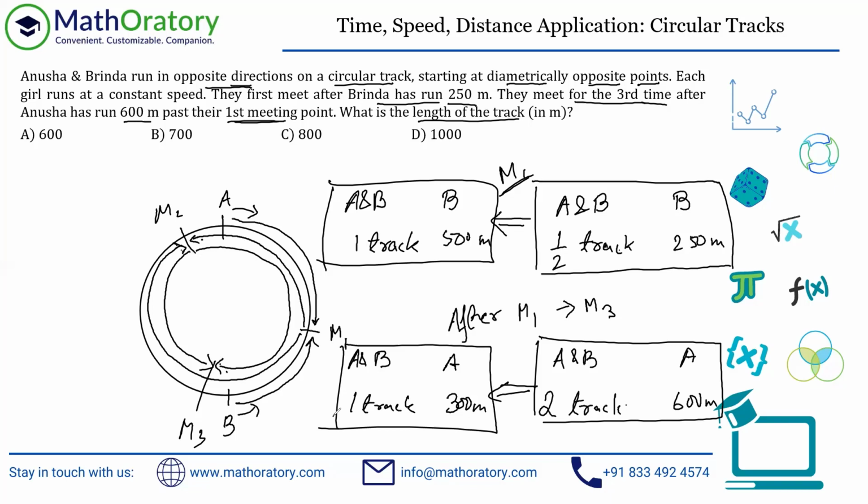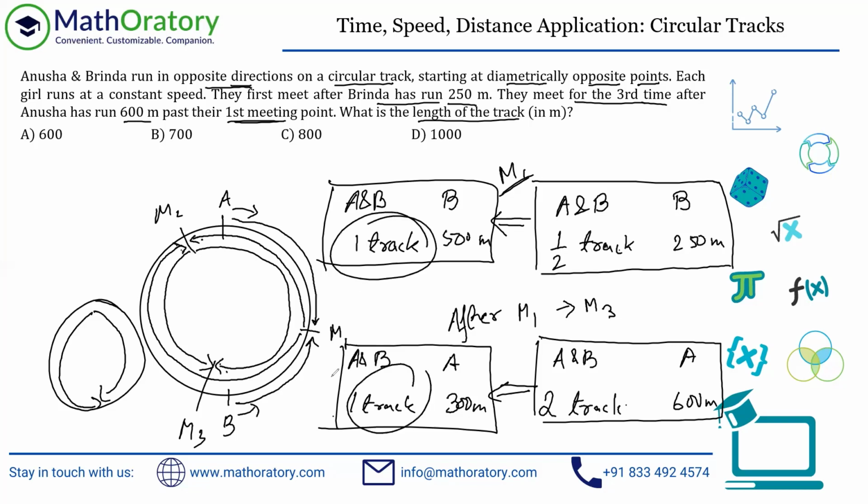Because what you should understand is when they are covering one whole track in opposite direction, they are basically covering the entire track together, isn't it? So that is what this one track and one track is indicating. So B is covering 500 meters and A is covering 300 meters. So effectively what we can say is together they're covering 800 meters, isn't it? And that should be the length of the track.